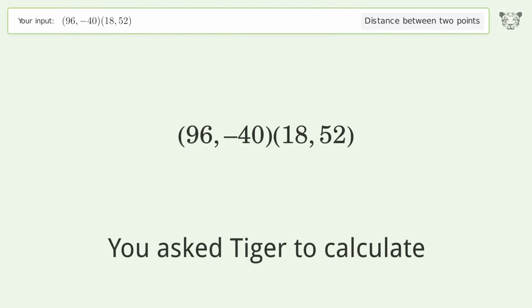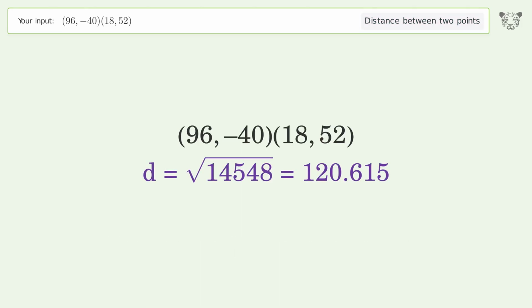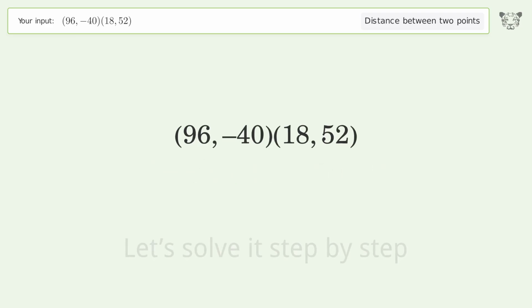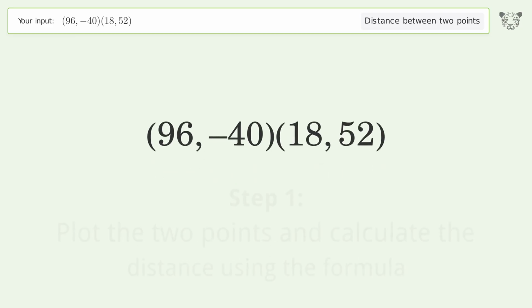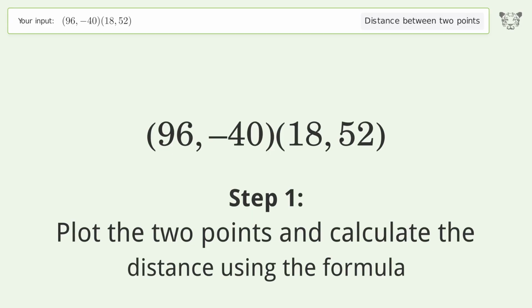You ask Tiger to calculate. This deals with the distance between 2 points. The distance between the 2 points is the square root of 14,548, or 120.615. Let's solve it step by step. Plot the 2 points and calculate the distance using the formula.